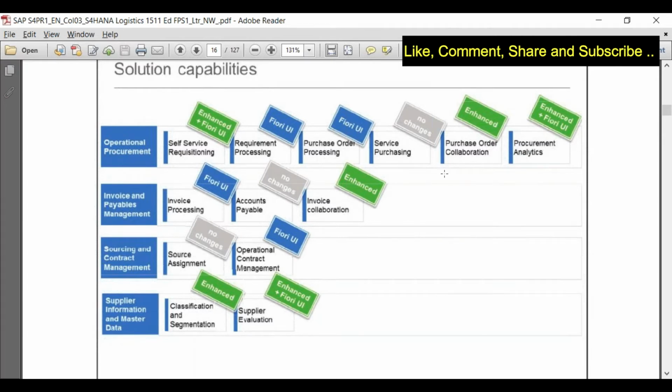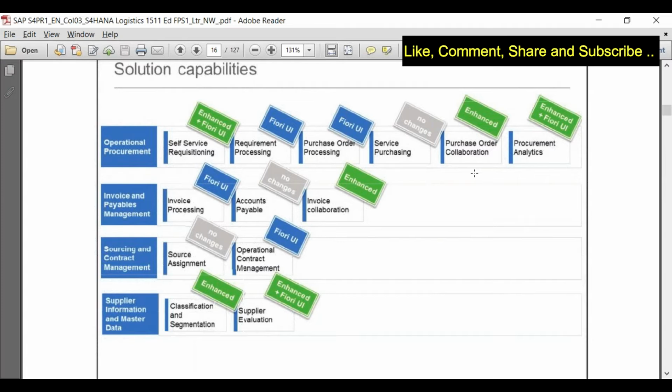So what is invoice collaboration and purchase order collaboration? In Ariba, normally there is a flexibility that whenever you are creating a purchase order, automatically that should go via this internal network to the supplier. As soon as you create a purchase order in your own SAP system, that should be available as a customer order in the vendor's SAP system. And as soon as the invoice is created in the vendor system, that should also be available to you for looking into your current system. So that is invoice collaboration and purchase order collaboration, which is created via the interface with Ariba. That is the reason it is written as enhanced.